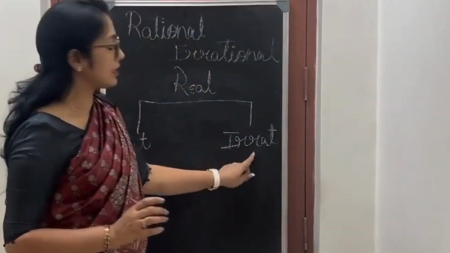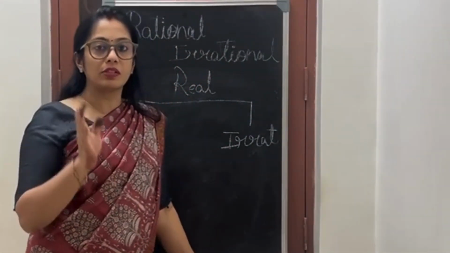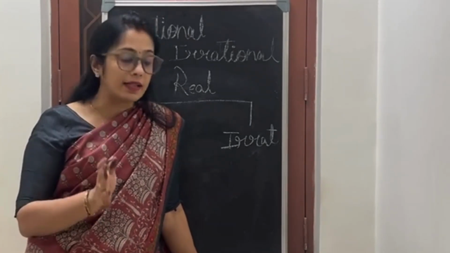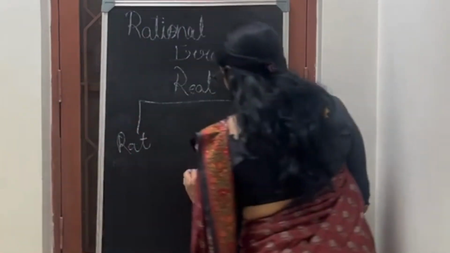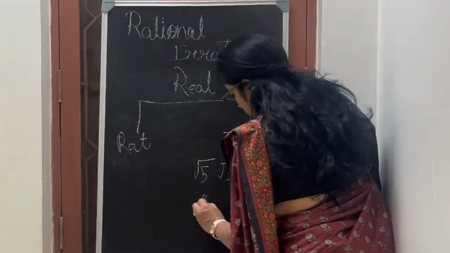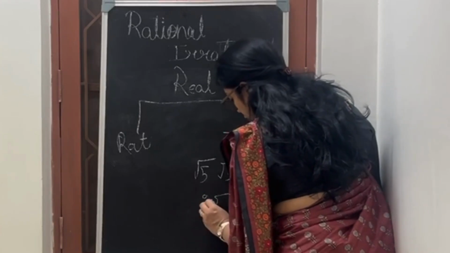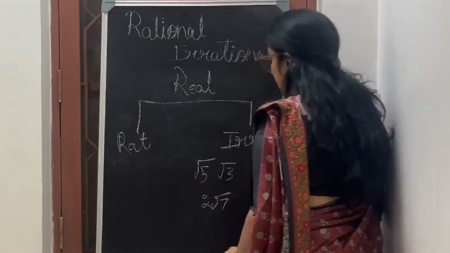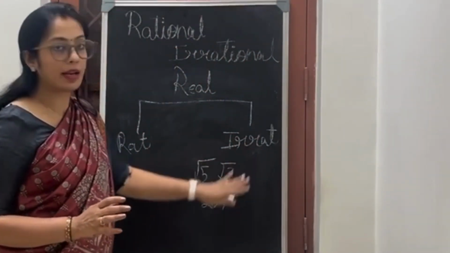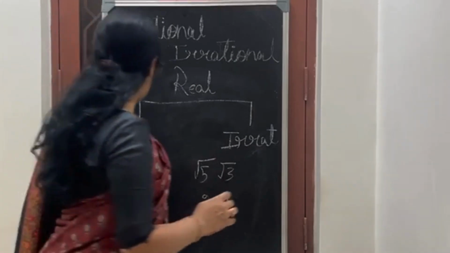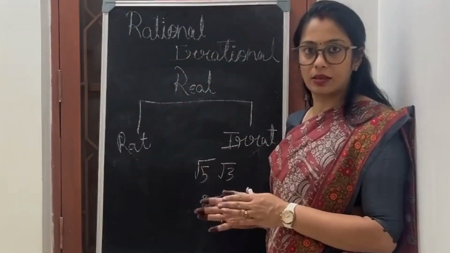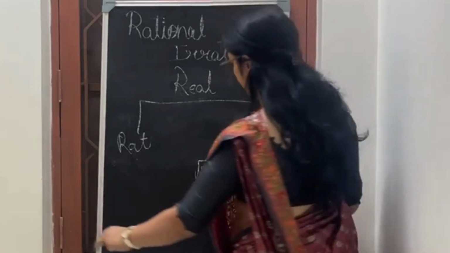Now, irrational numbers are the square roots and cube roots of numbers which can't give you exact answers. For example, square root of 5, square root of 3, 2 square root 7. These can't give you exact answers. So these numbers are called irrational numbers. What are rational numbers? All the integers are called rational numbers.